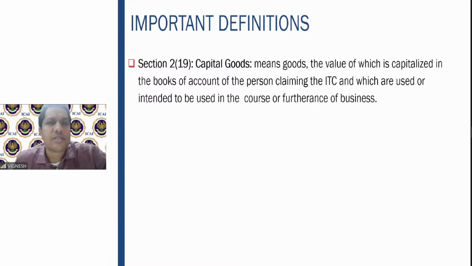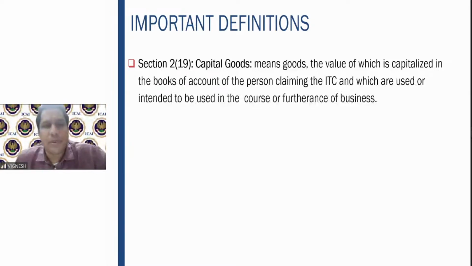Those are input services. Capital goods means furniture, air conditioners, etc. These are capital goods. Earlier, in excise duty, they had a very elaborate definition of capital goods. But in this situation, the definition of capital goods is more simplified and pretty much covers everything: goods which are capitalized in the books of accounts, as simple as that.